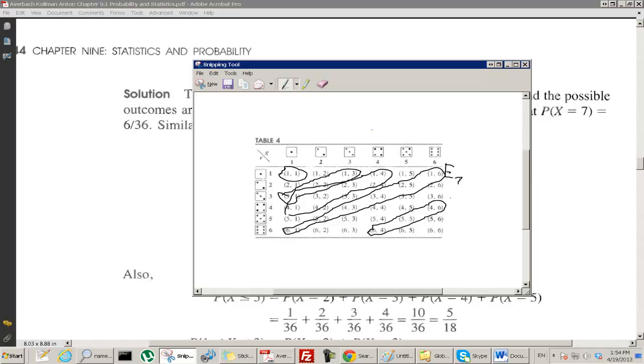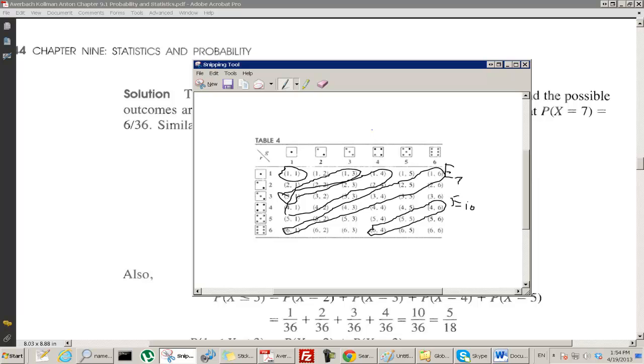I'll just give these names that are suggestive of what I want them to be. This is E10, right? And so on. But it's also x is equal to 7. That's the event that x is equal to 7.